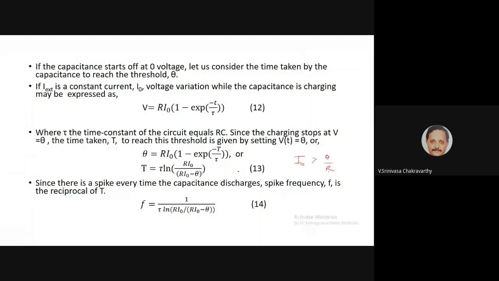So for very small currents, there is no firing, and since frequency is 1 over T, you get f. So f is equal to 1 over T, right? You get this whole thing.